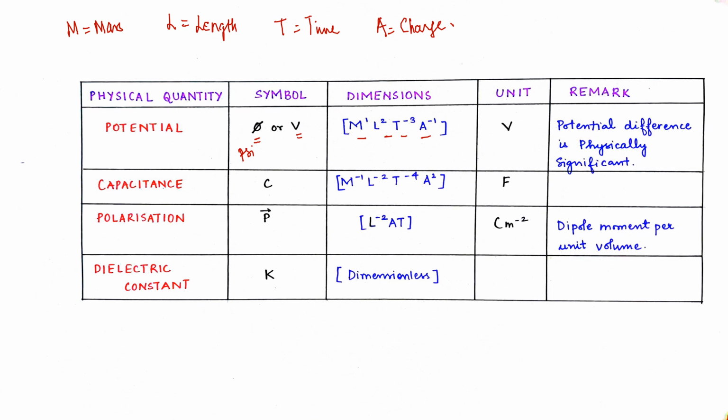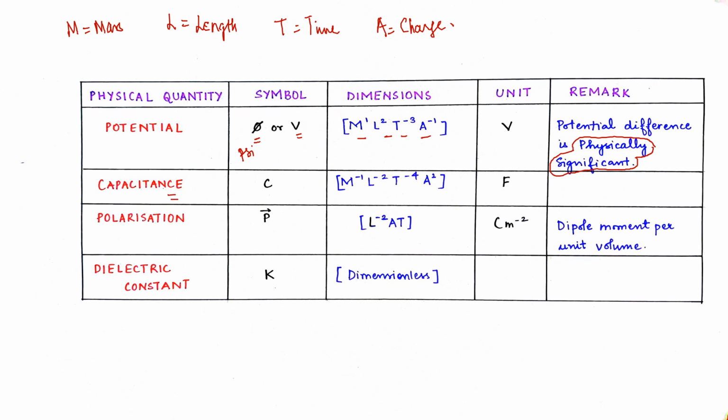Potential difference is a physically significant quantity. Always remember, this is very much important. Potential is physically significant, and that's why we need to define potential. Once we define potential and the relation of potential with work done, force, and electric field, we can define all these quantities very nicely. So it is a physically significant quantity.